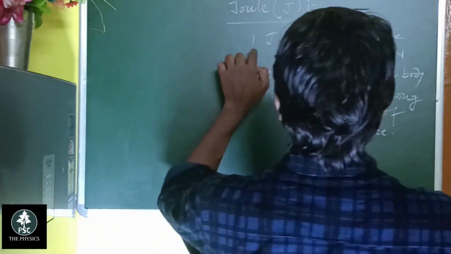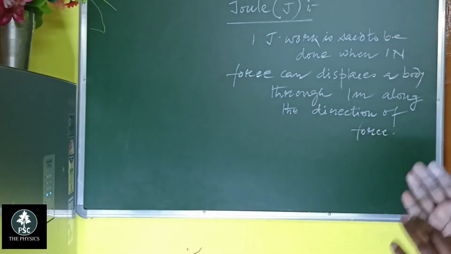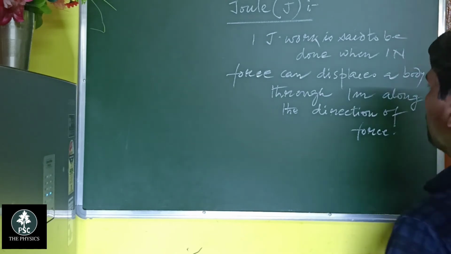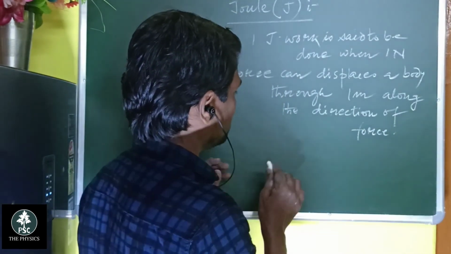So 1 joule work is said to be done when 1 Newton force displaces a body through 1 meter.